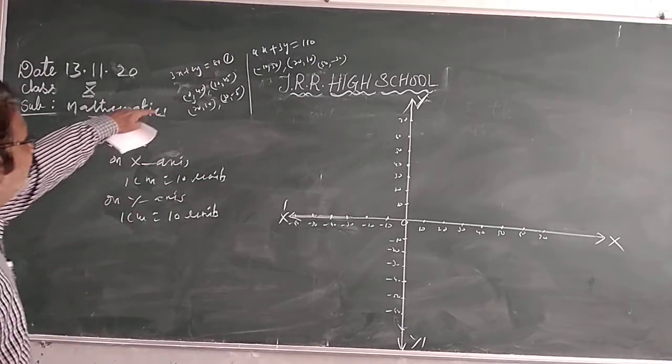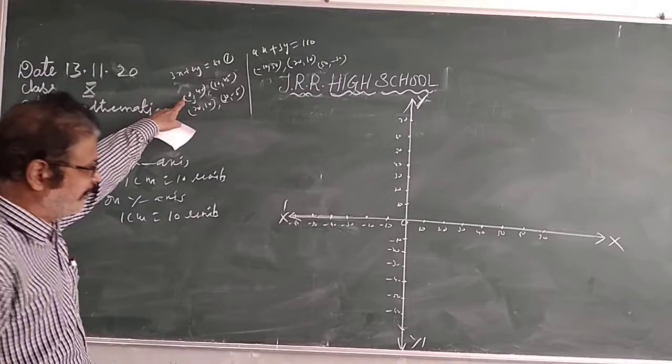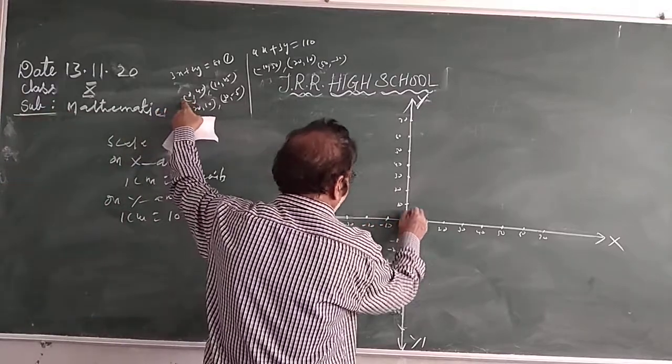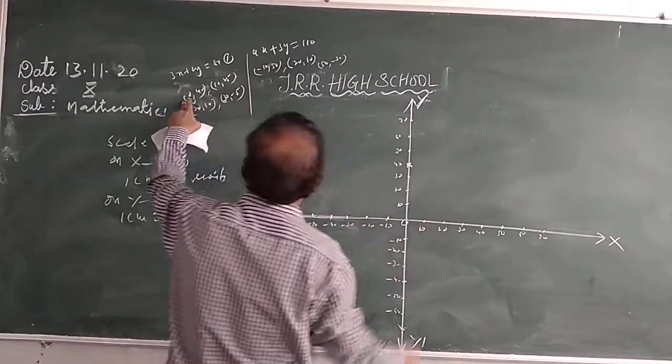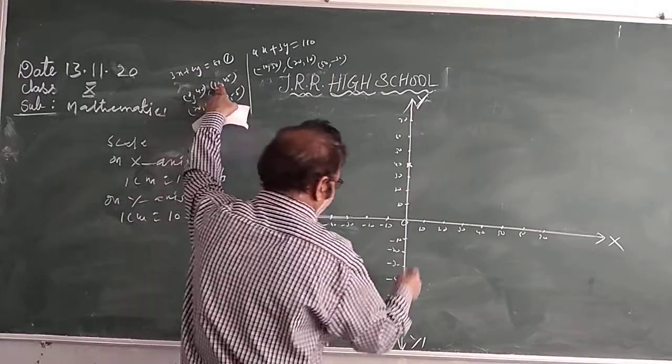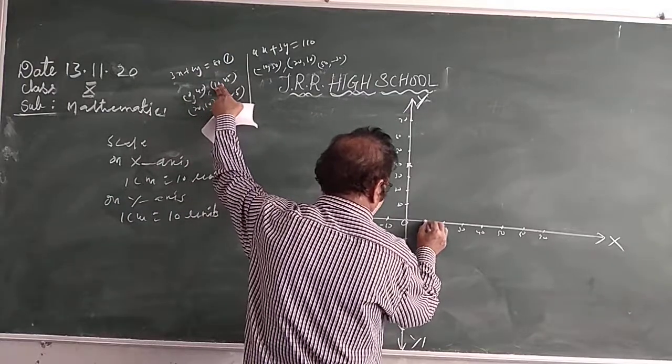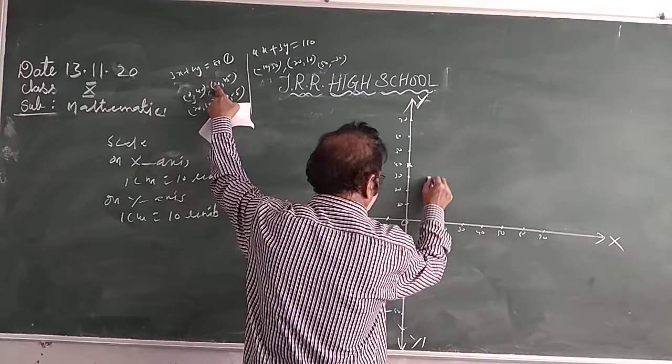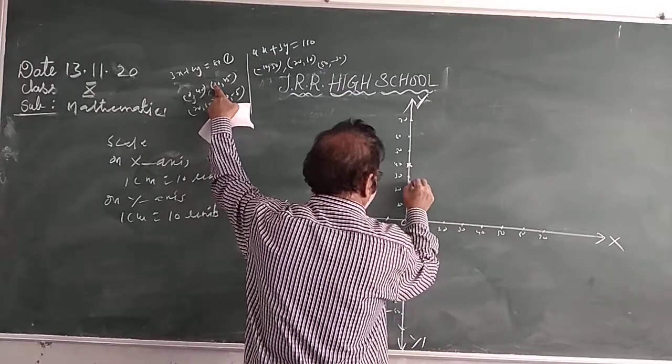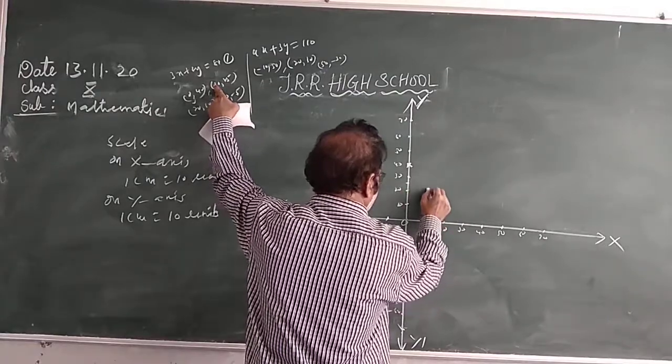Now, first graph: 3x plus 2y equals 80. Take x 0, y 40. This is 0, 40. Next, x 10, y 25. 10, 25 is here, between 30 and this.